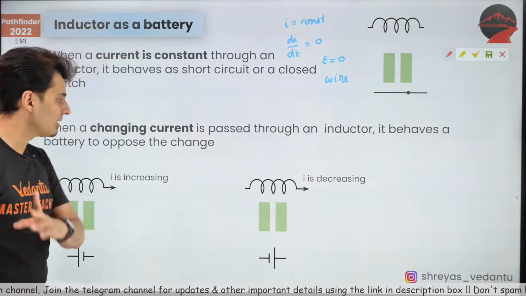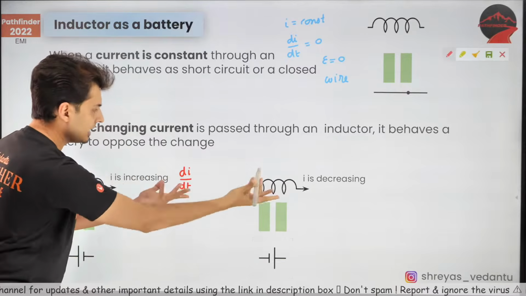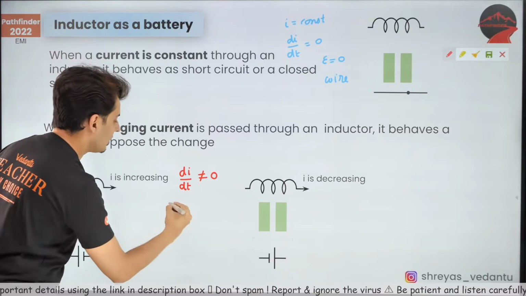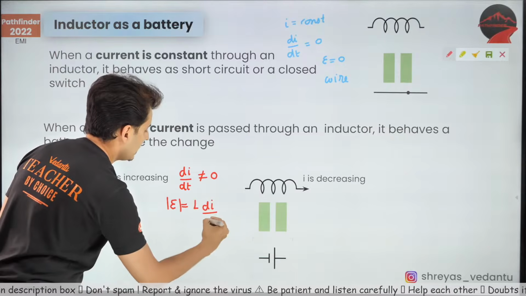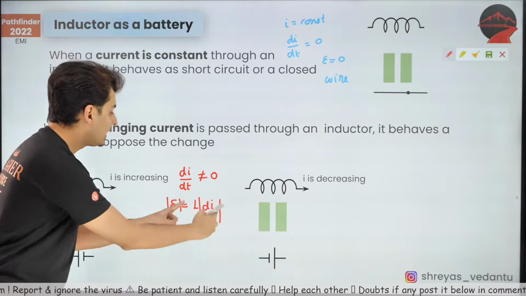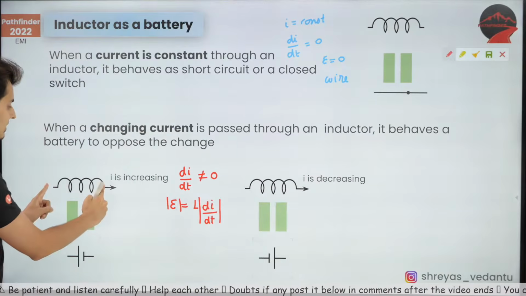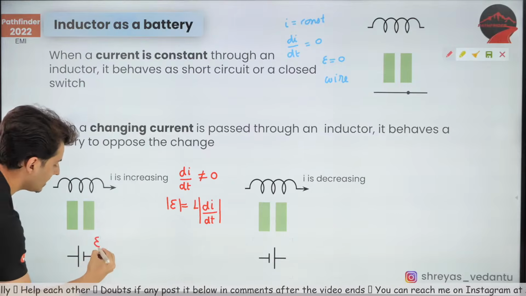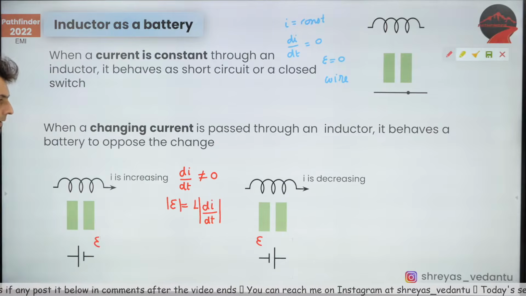If the current increases, that means di by dt, or the current decreases, in either case, di by dt is not 0, and if di by dt is not 0, that EMF magnitude-wise will be L di by dt, whatever mod value you get. This EMF is the voltage created across this inductor. So replace that inductor with a battery of the same EMF. So this EMF is the EMF which you get from this formula, and replace that inductor with that battery.